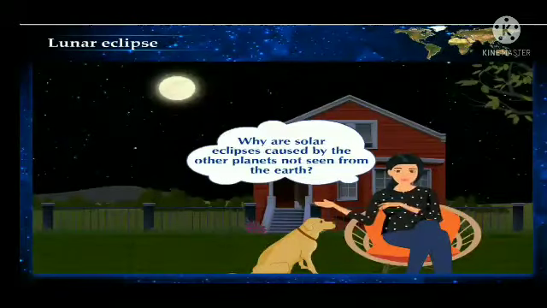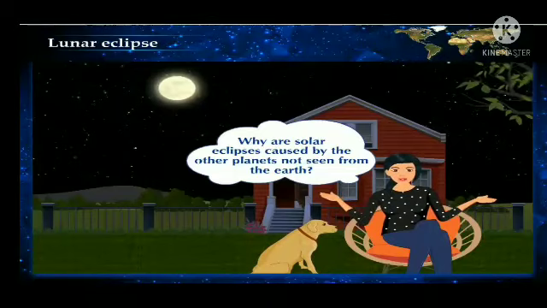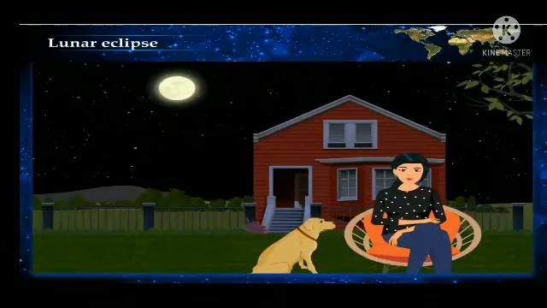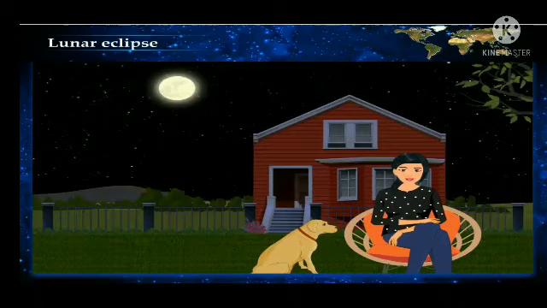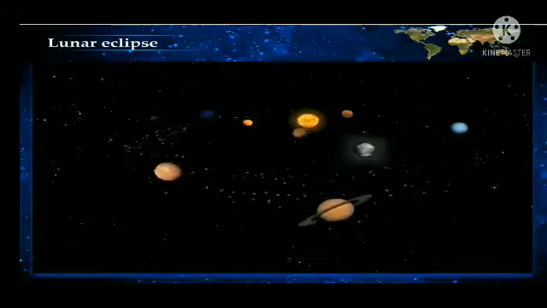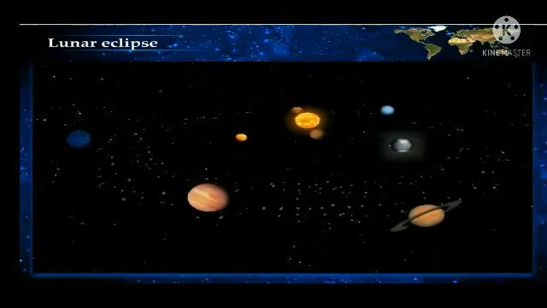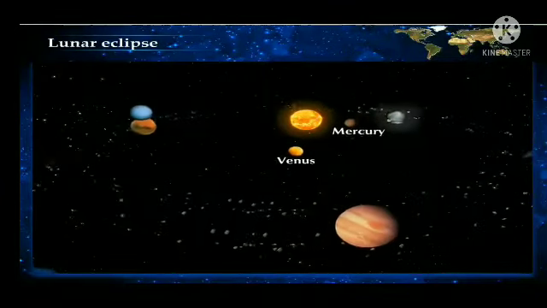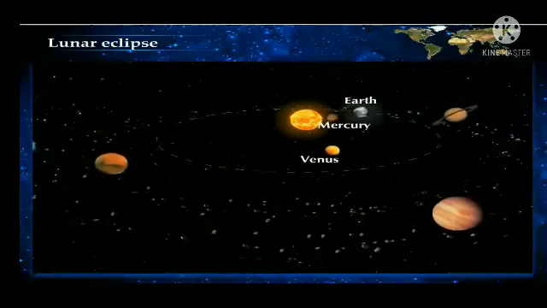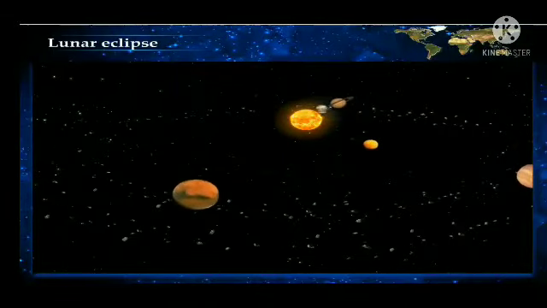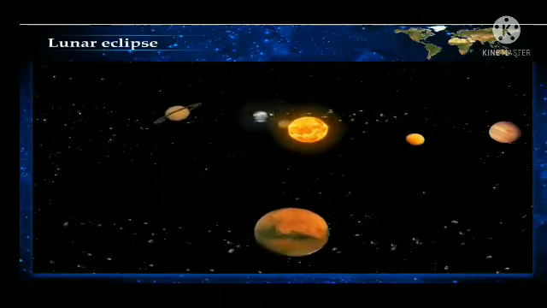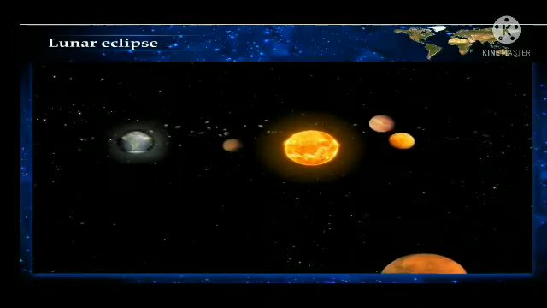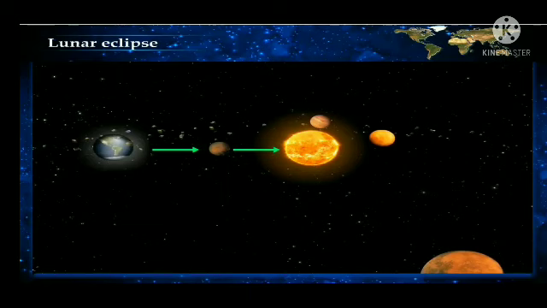Why are solar eclipses caused by the other planets not seen from the Earth? We cannot see the solar eclipses caused by other planets because, except for the inner planets like Mercury and Venus, no other planets lie within the Earth's orbit around the sun. However, if any one of these planets, that is Mercury or Venus, comes in between the line of the Earth and the sun, then a phenomenon called transit occurs.